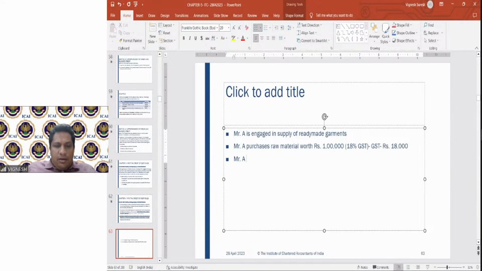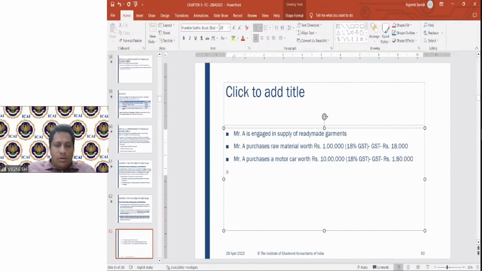Then Mr. A purchases a motor car worth rupees 10 lakhs, 18% GST. It can be 28 also, the rate is 28 for certain cars, so for luxury cars. But for this example, let us assume it is 18, 1,80,000.